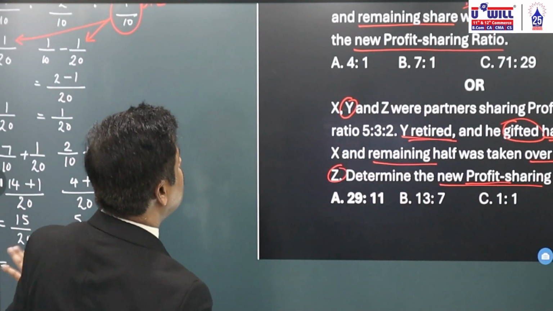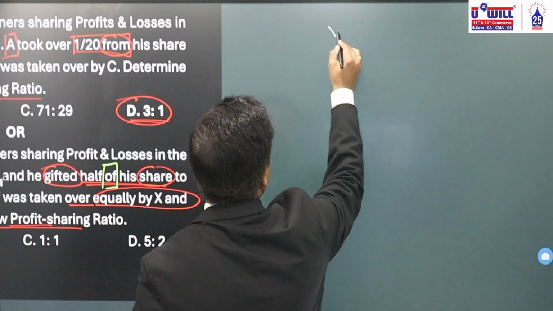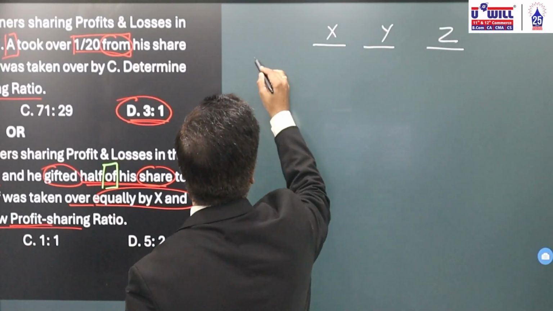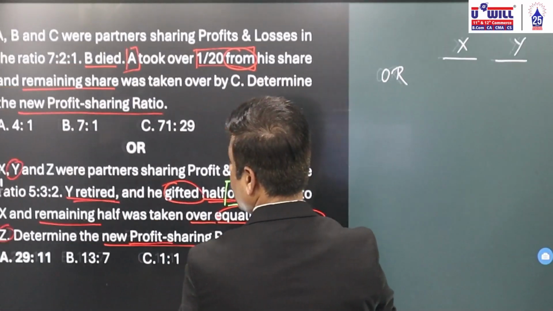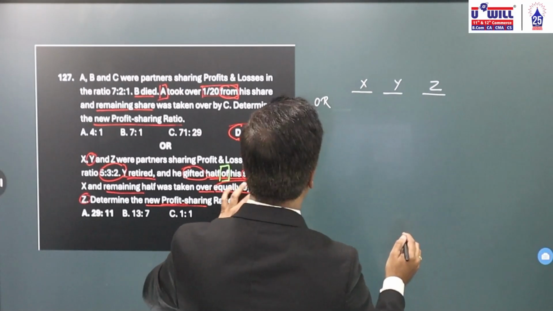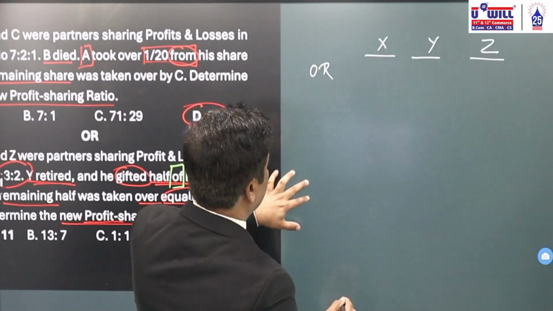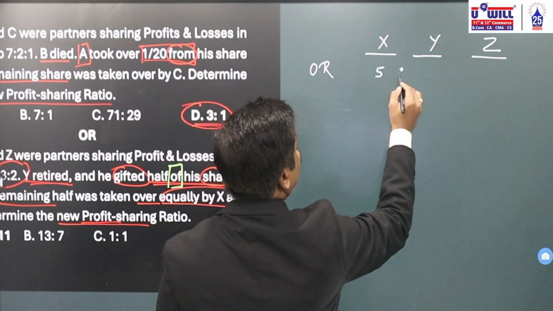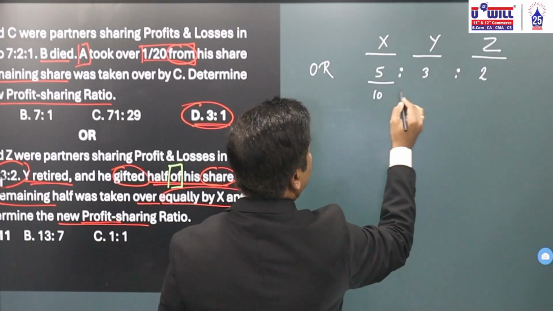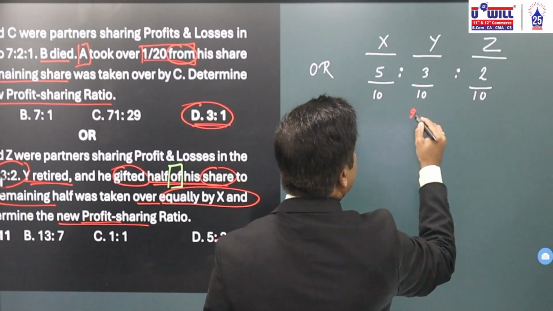So let's do it like this now. On this side we have already done the first option. So here we take it up. X, Y, Z. What is the old ratio before the retirement? 5:3:2. 5 plus 3, 8 plus 2, 10. So 5 by 10, 3 by 10, 2 by 10. Now, Y has retired.